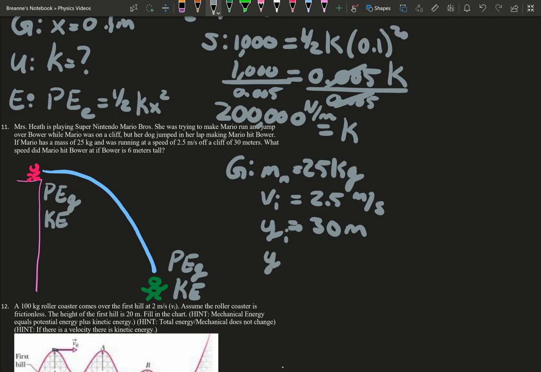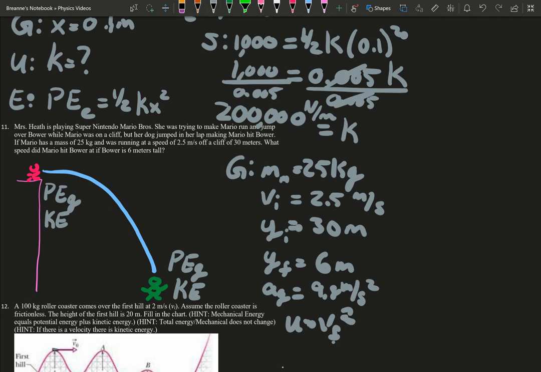We know that Mario's final height is 6 meters because he's on top of Bowser's head, and we know that our acceleration due to gravity is 9.8 meters per second squared. And we're looking for our final velocity, which is in meters per second.